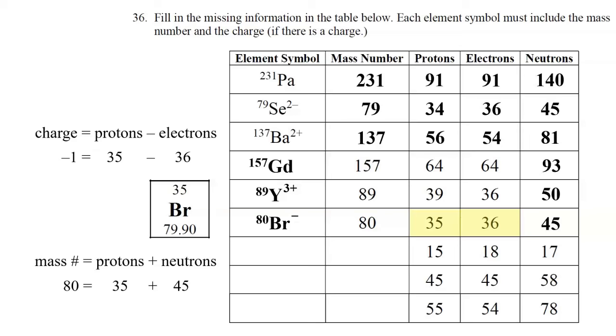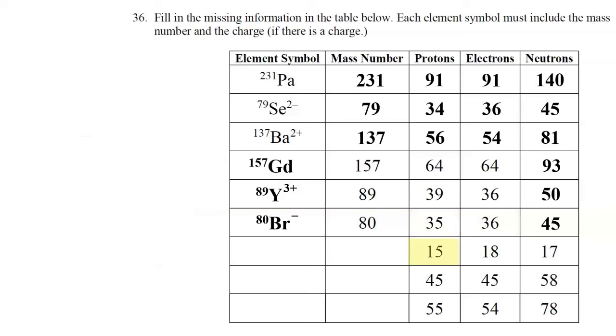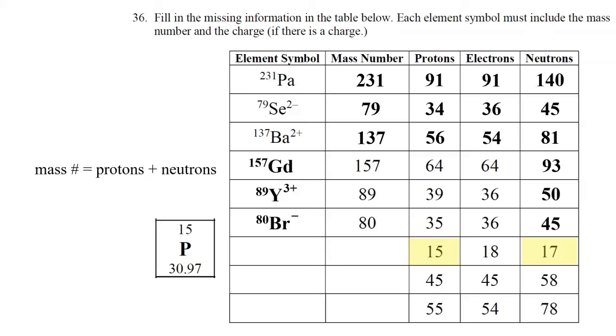Now in these last 3 examples of the table, we don't know the mass number, but we do know everything in terms of protons, electrons, and neutrons. So let's start off with the elemental symbol. Atomic number 15, so 15 protons, would be phosphorus, which is capital P. We know that the mass number is the protons plus the neutrons. So since 15 plus 17 is 32, then this particular isotope of phosphorus has a mass number of 32. So we can write the mass number in the table. We can write capital P for phosphorus and then a little 32 for the mass number.